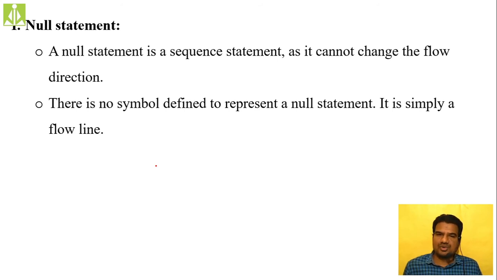In order to show this null statement, we don't have any special shape or special symbol. Just a flow line. How do we represent doing nothing? Just a flow line, like this we draw. Null statement means no symbol. We will practice such things in our flowcharts, and there you will understand very clearly the importance of having this null statement in our consideration, hopefully.